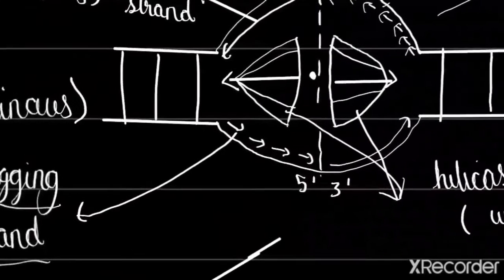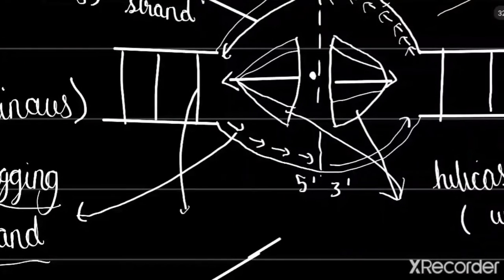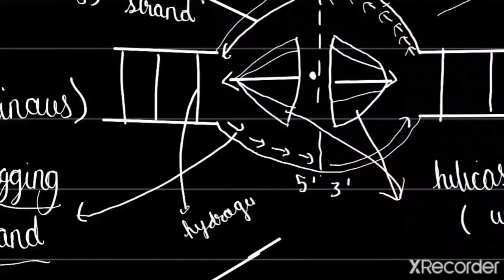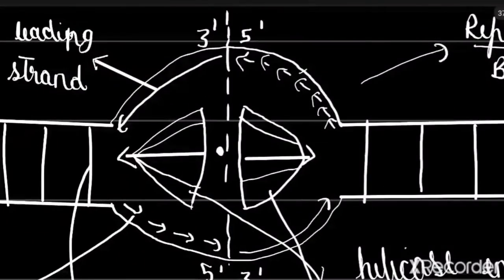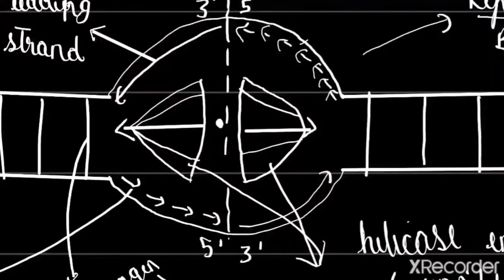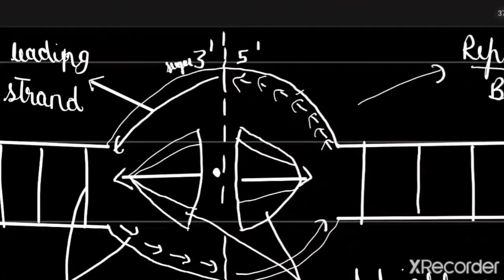How does it separate them? By breaking the hydrogen bond between the nitrogenous bases. So it breaks the hydrogen bonds in the nitrogenous bases and separates them. Right. So where it starts separating, there will be a 3' end of a sugar. Let's say there is a sugar here. So 3' end, and there is a 5' end on the opposite side. So a 3' end will be connected to a 5' end, then there will be a sugar, then 3' end here, 5' end here, like that, right?